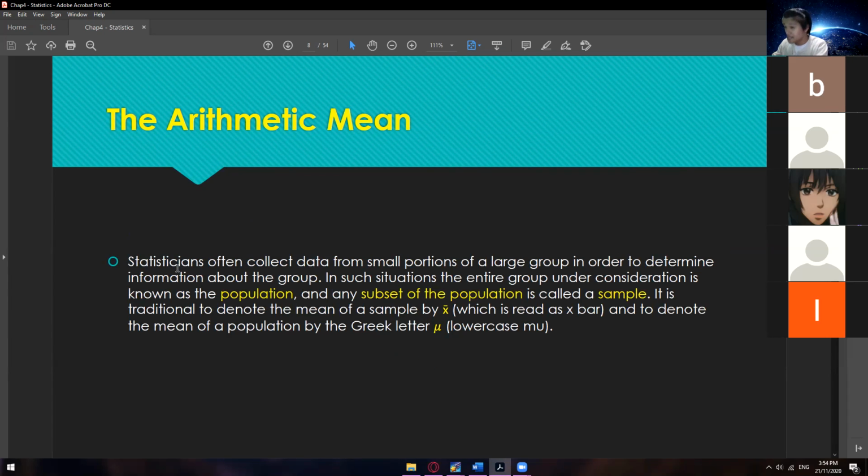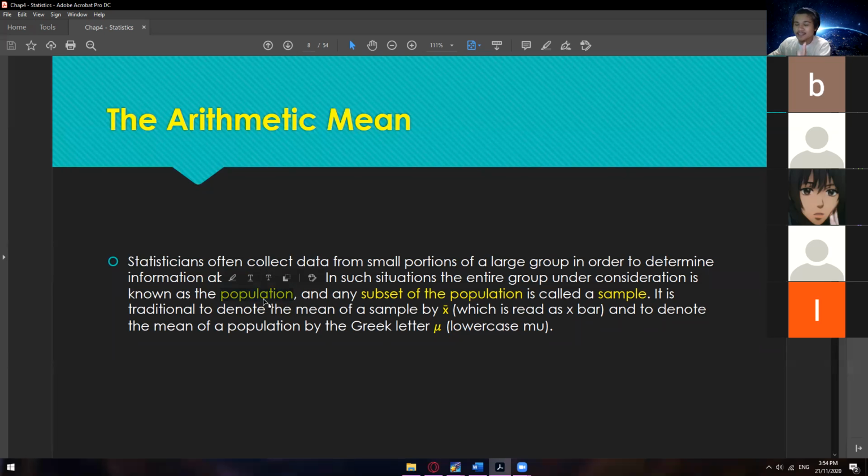Statisticians often collect data from small portions of a large group in order to determine information about the group. We have two types of data sources. We have the population, which is the entire count of data. What do I mean by entire? Let me give an example. Let's say the entire population of the whole world. If it's the entire data, we call that the population.